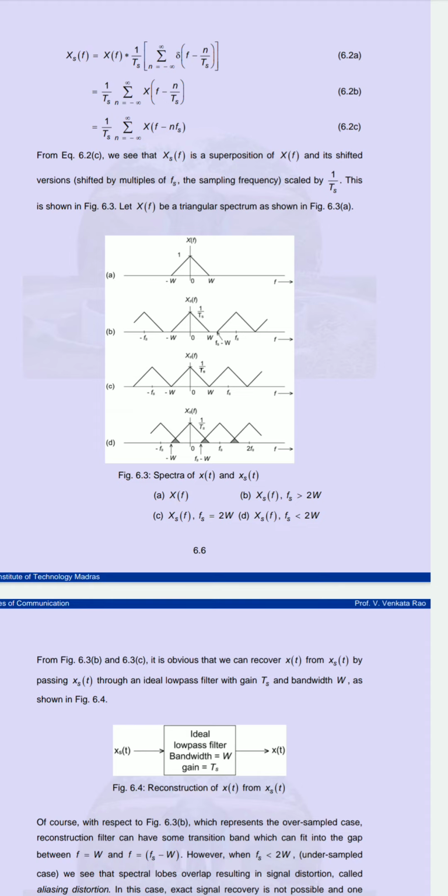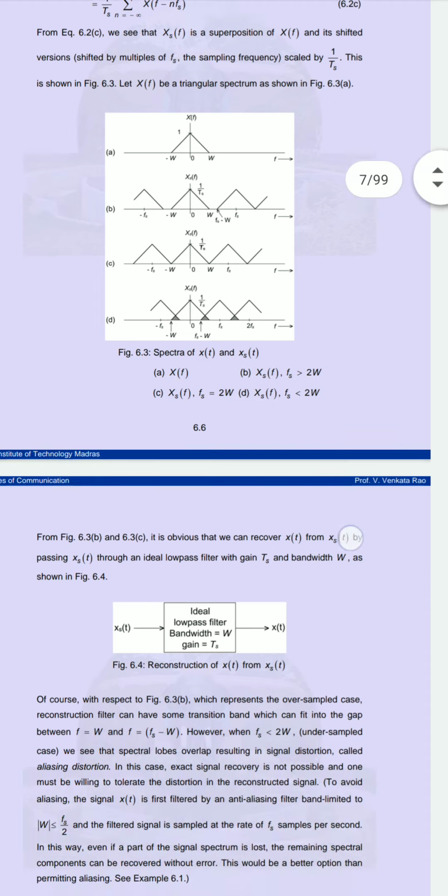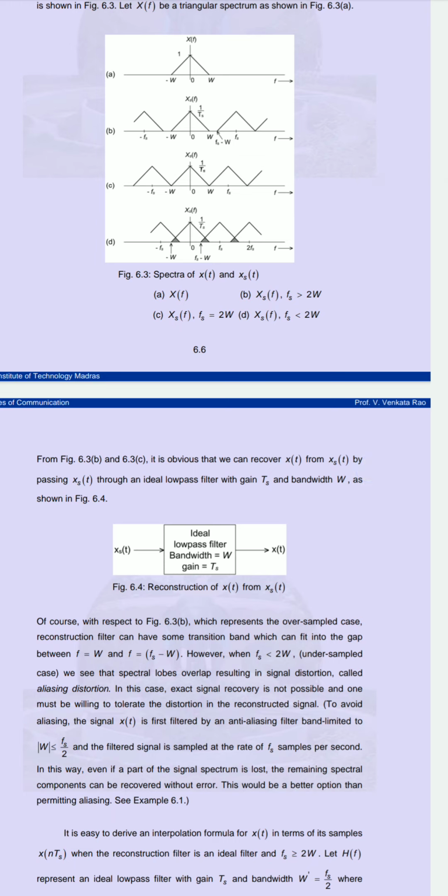But if you see diagram D, what is happening there? There is an overlapping. So here we can say in figure 6.3b, when we take the frequency greater than 2W, at that time we represent oversampling, because the sampling theorem is satisfied. But for diagram D, when fs is less than 2W, we will get undersampling.